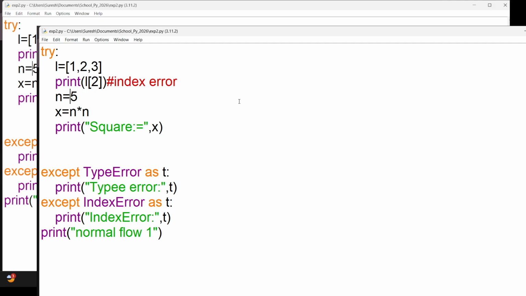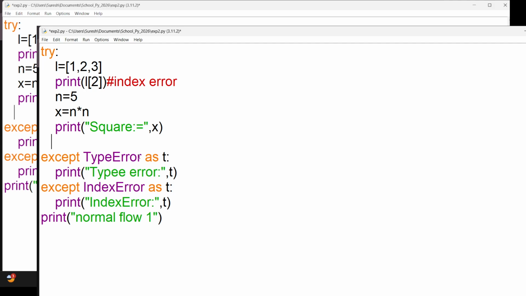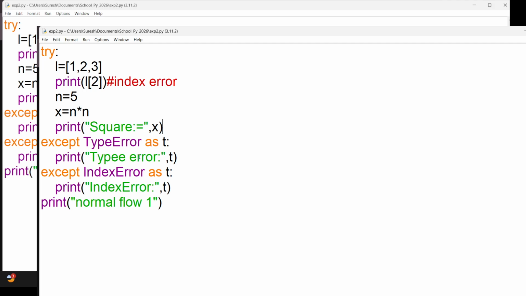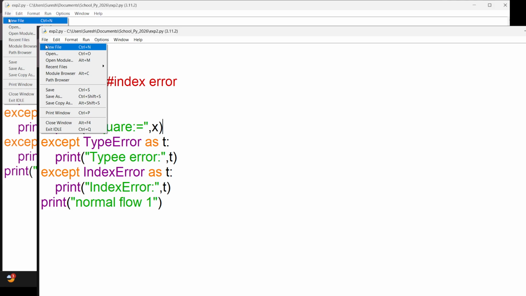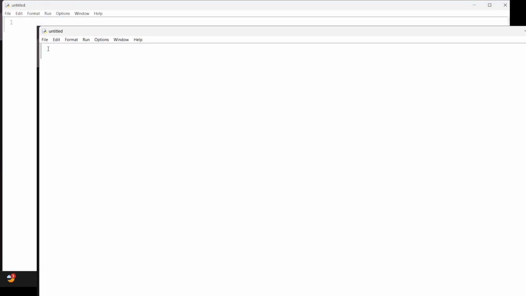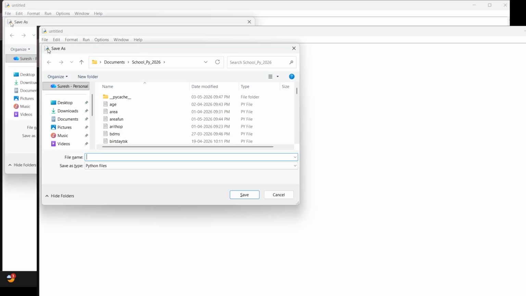Now there are two more things in exception handling. There is one keyword called finally. The finally is a kind of block which is executed every time. I'll tell you the exact use of that word later, but for now just understand finally. The finally block always comes with try catch only. So if you want to use finally, you must use a try catch block.